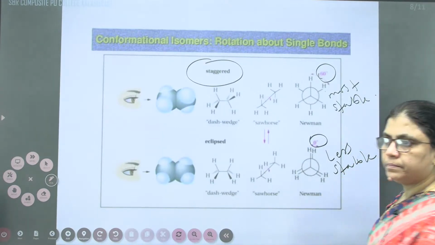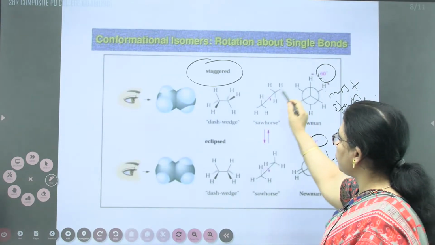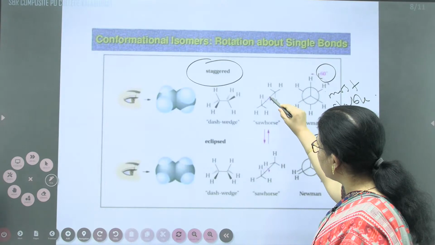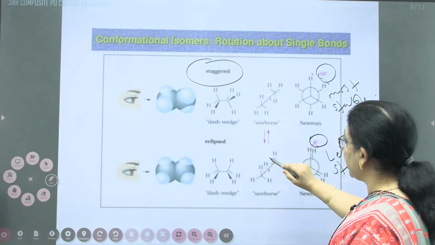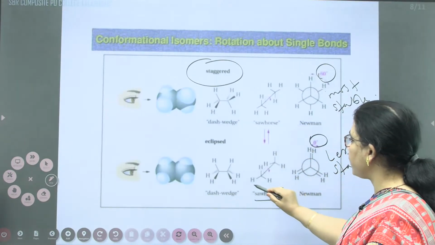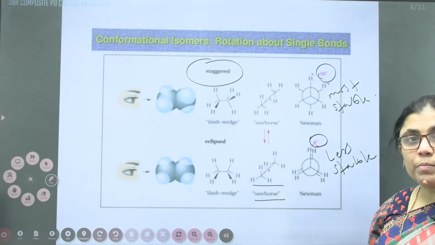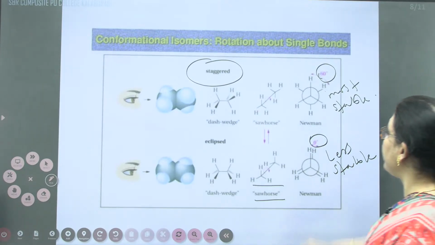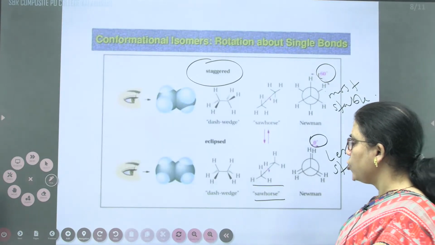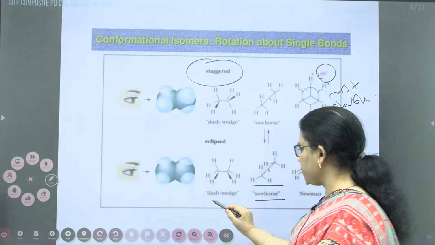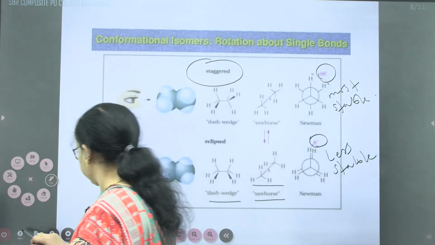Most stable. This is the Sauer's projection formula. During the rotation, you can see over here, these hydrogens can come close, but they can be converted into far away from each other. One thing you need to remember is that relative stability can be decided on the basis of rotating the angle. Even with respect to dash and wedge, we can represent it.